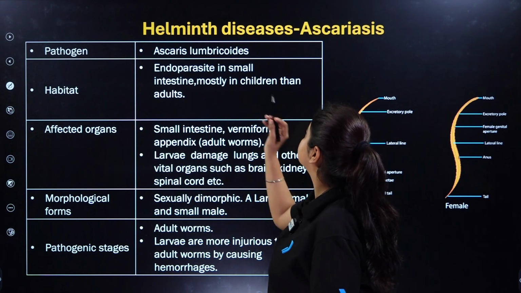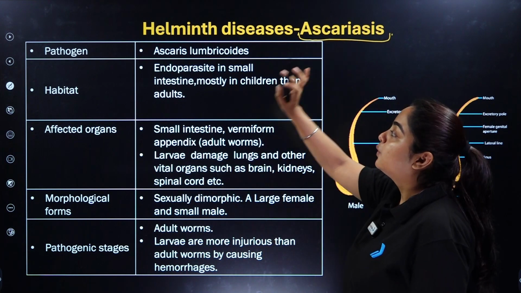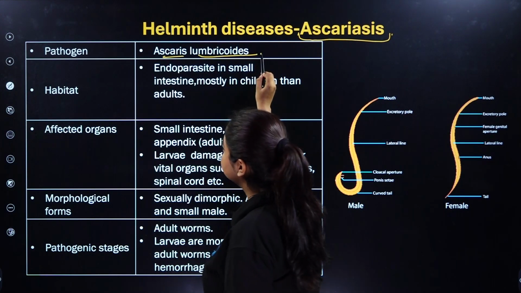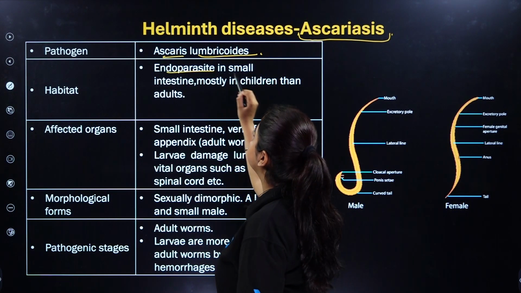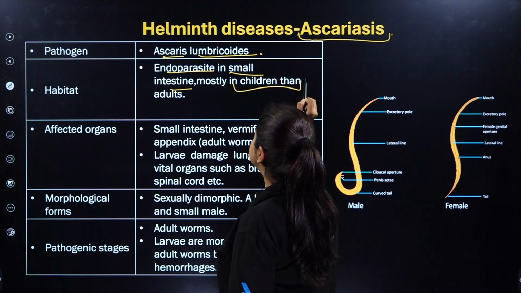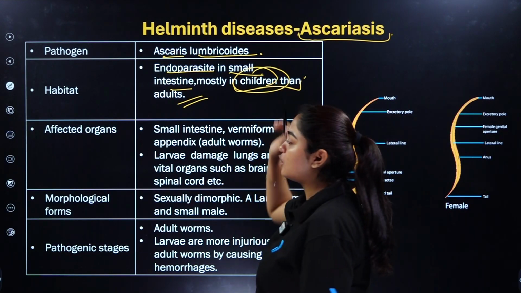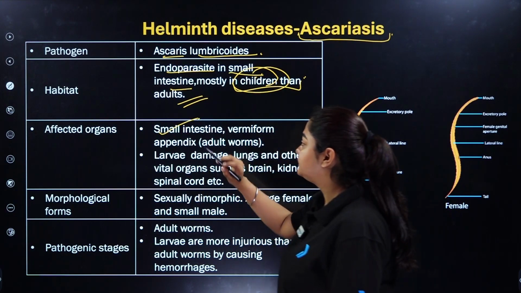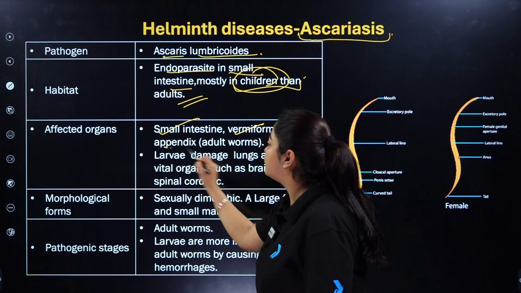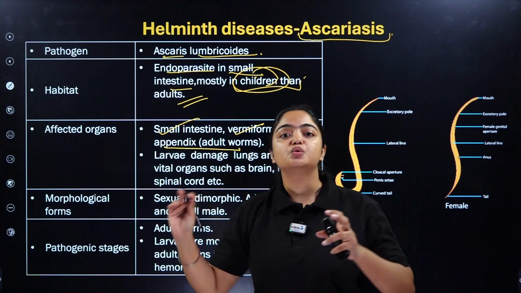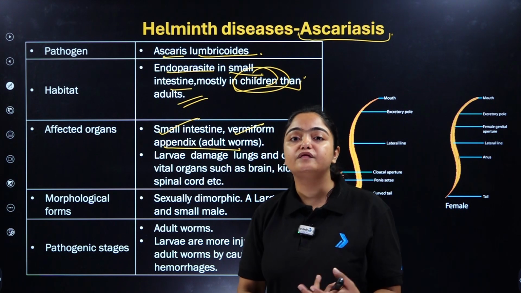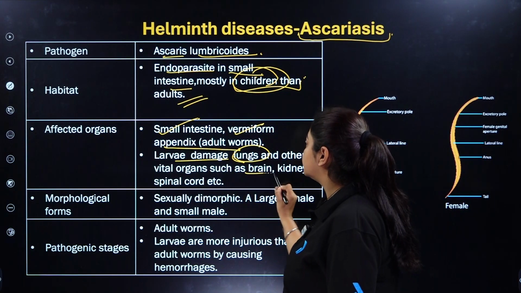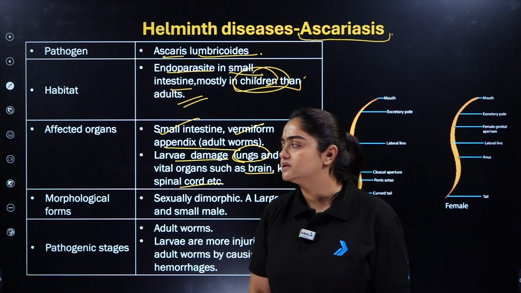The first Helminth disease that we have to discuss is Ascariasis, where the causative agent is Ascaris lumbricoides, and the habitat is endoparasite in the small intestine, mostly in children rather than adults. It's most common in children. The affected organs include the small intestine, and the vermiform appendix in adults. Larvae damage the lungs and other vital organs such as brain, kidney, and spinal cord in severe cases.